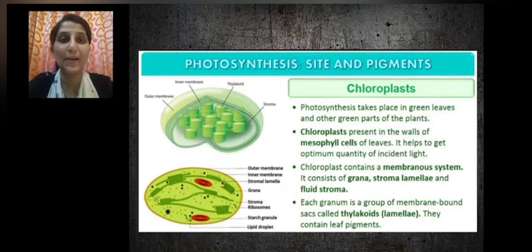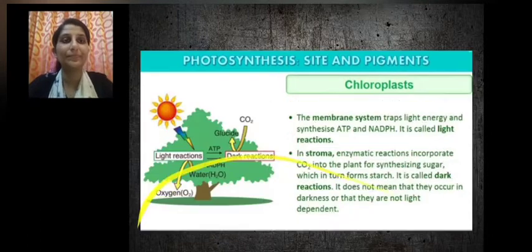Then what is the stroma lamellae? We can see that this thylakoid and the next thylakoid are connected together by small strands, and this is called the stroma lamellae. The stroma lamellae is the connection between the grana or the thylakoids or lamellae. What is the importance of the grana? It is the grana which is the site of synthesis of the energy-rich molecules.